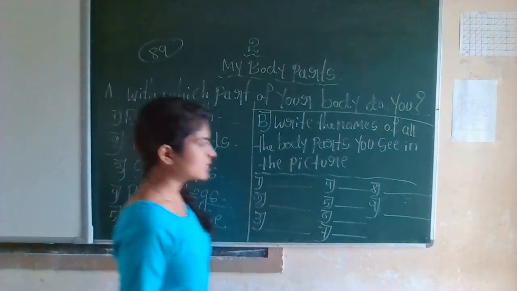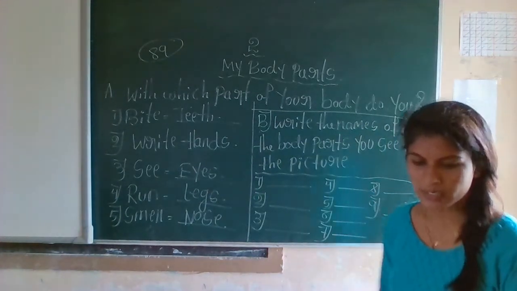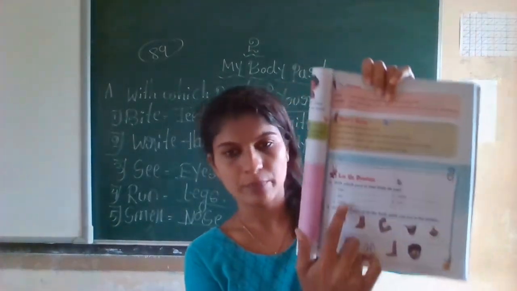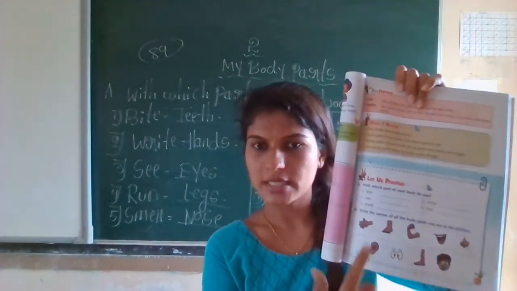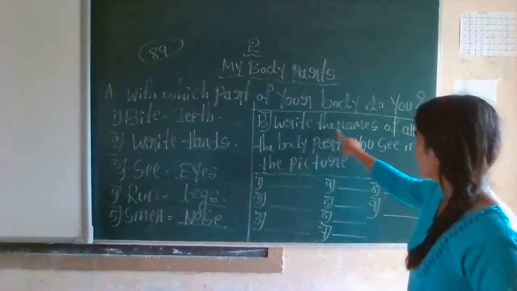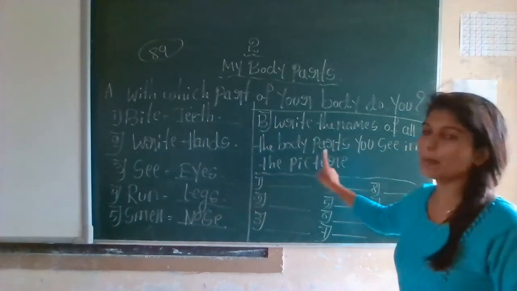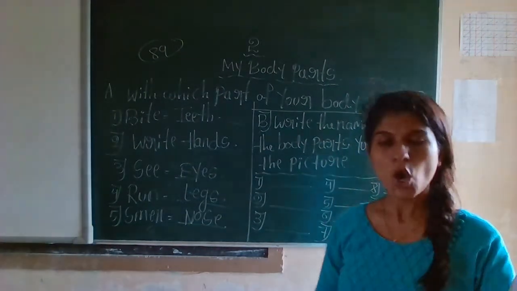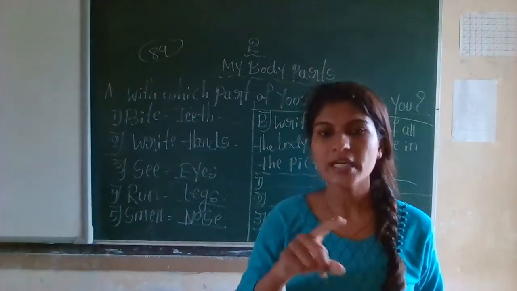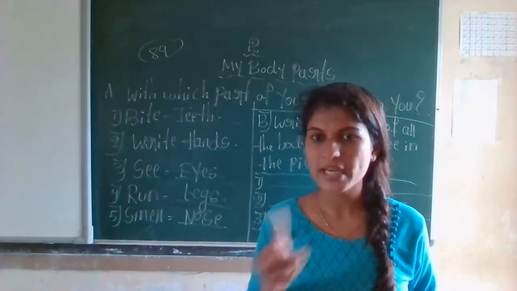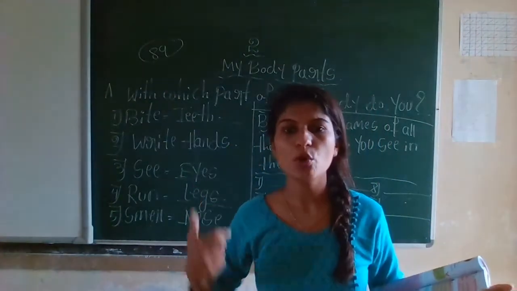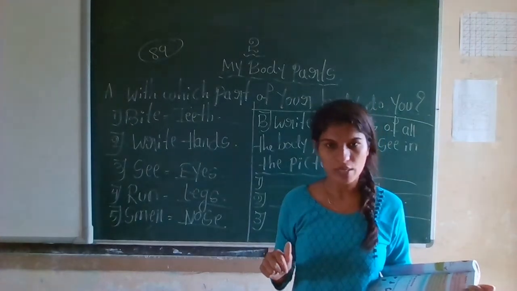After this, below that, one more headline is there. What is that? Write the names of all the body parts you see in the picture. Already I told you how to recognize your body parts. It's very easy. By seeing your body you can recognize the particular body parts.